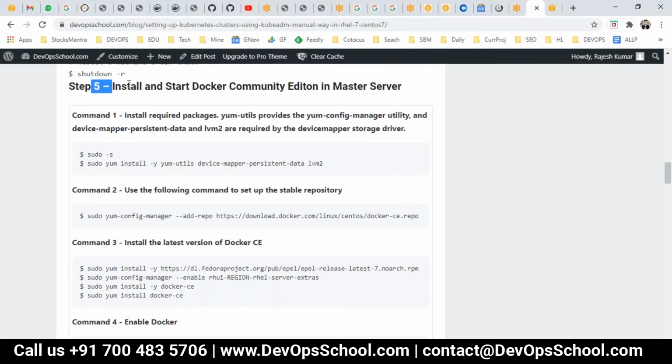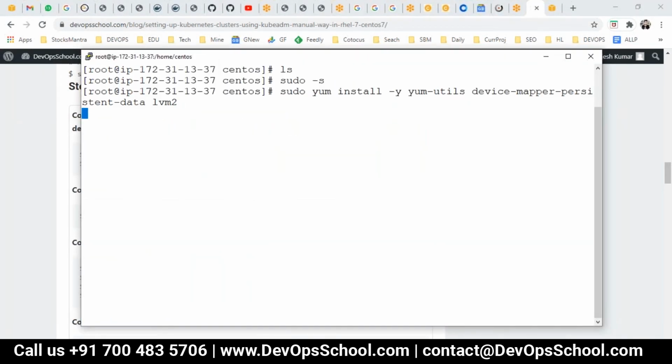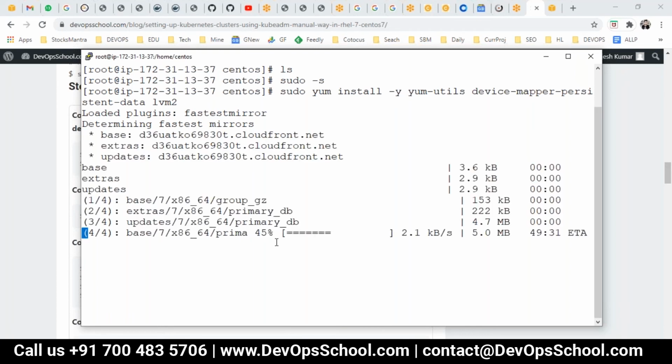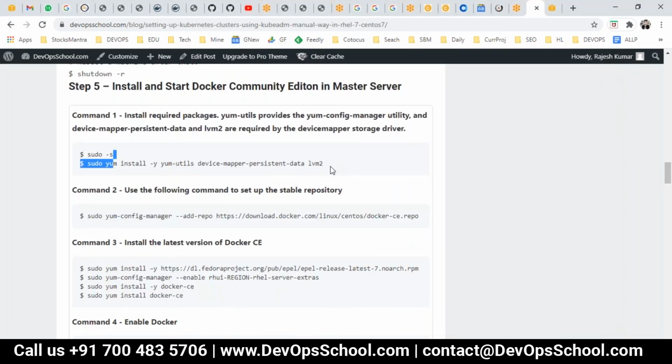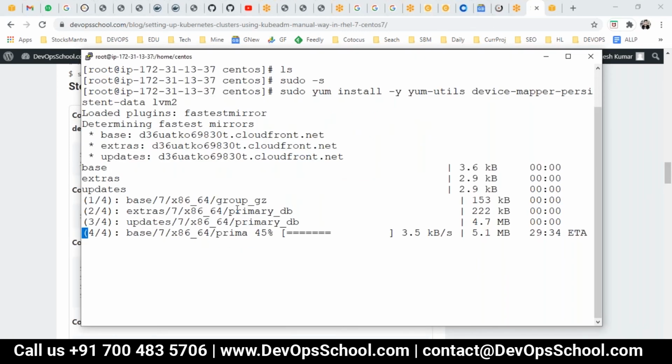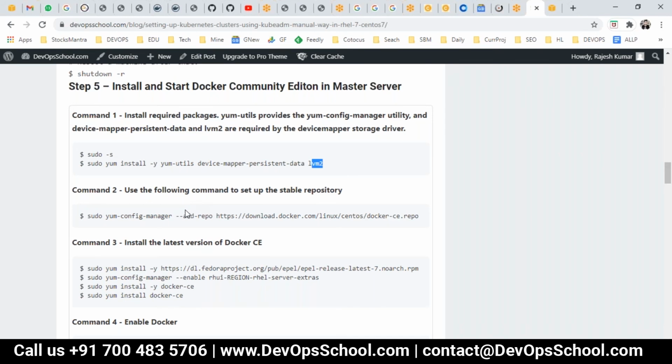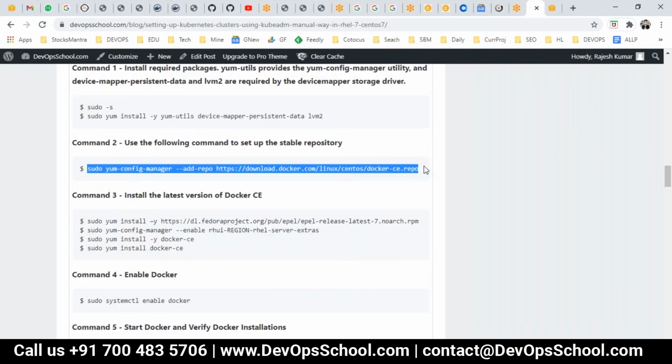So here, step number 5, I'm installing the Docker Community Edition. Straightforward installation instructions. I'm doing it in the master. Remember, one by one, I'll set it up. First, I'll set it up with the master, then I'll set up the workstation. Again, if you are not aware of what all these commands are doing, you can do a little bit of research. yum-utils, device-mapper-persistent-data, lvm2 and all, different utilities which are a prerequisite for this installation. I'm doing it. Now, the second command which I have is this one.